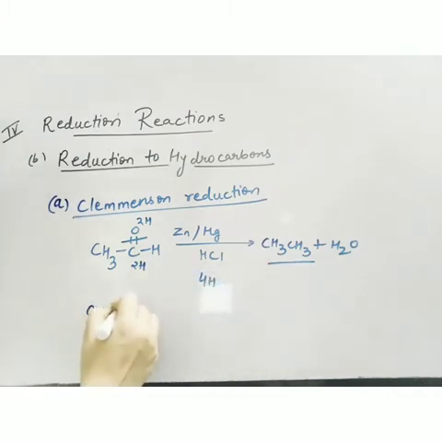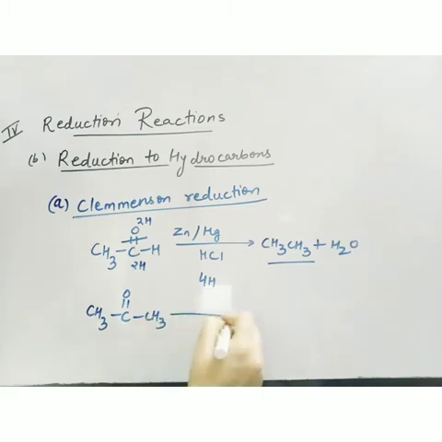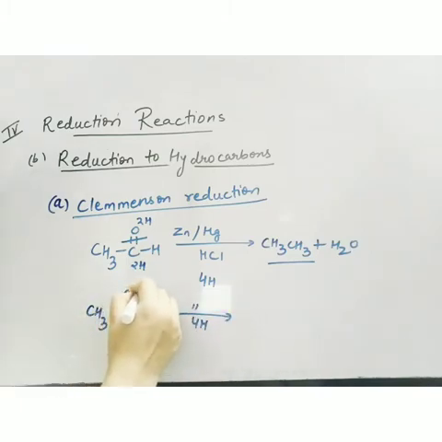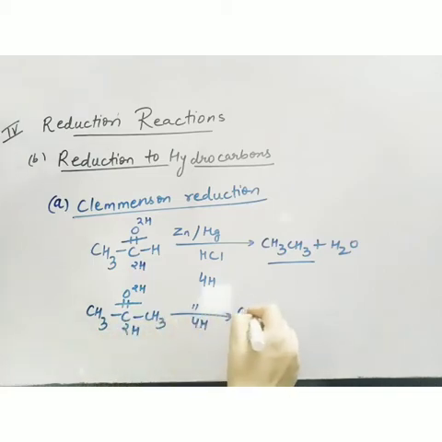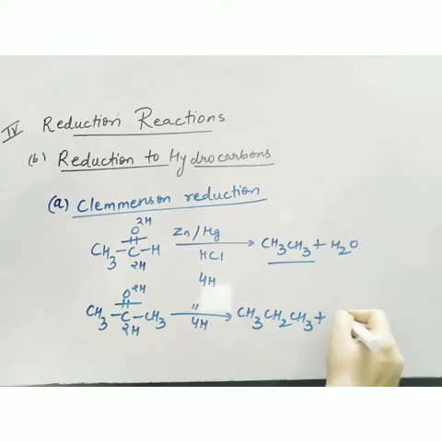Suppose I am having ketone. The same reducing agent, 4 hydrogen atoms, 2H here and 2H here. So what will I get? Now it is 3 carbon atom alkane, it is propane. And this type of reduction is known as Clemmensen reduction.